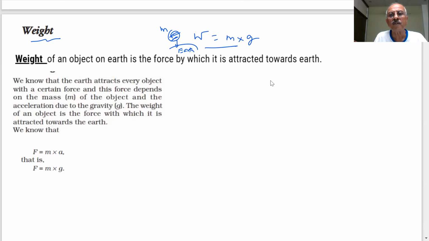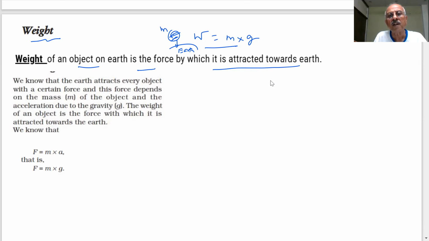So weight of an object on earth is the force by which it is attracted towards the earth. We know earth attracts every object with a certain force, and this force depends on the mass of the object and the acceleration due to gravity.